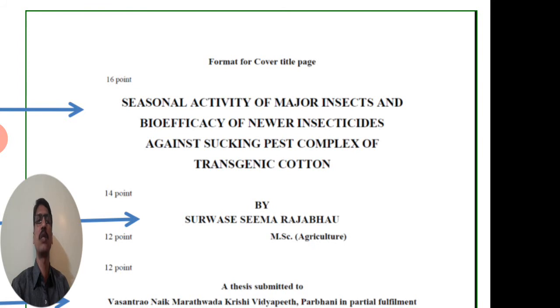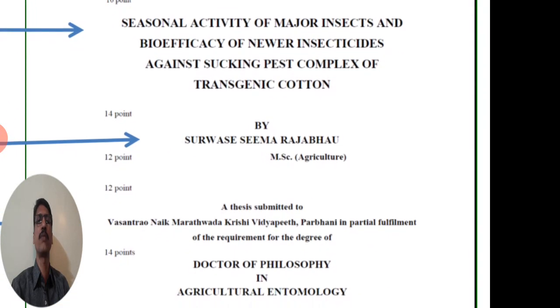Then the next statement is the author statement, which is given as only 'by' and the full name of the author along with the qualification, here MSc Agriculture. This is the format of a PhD thesis.